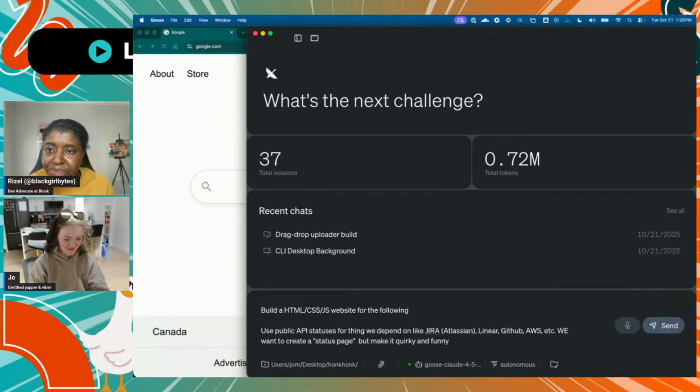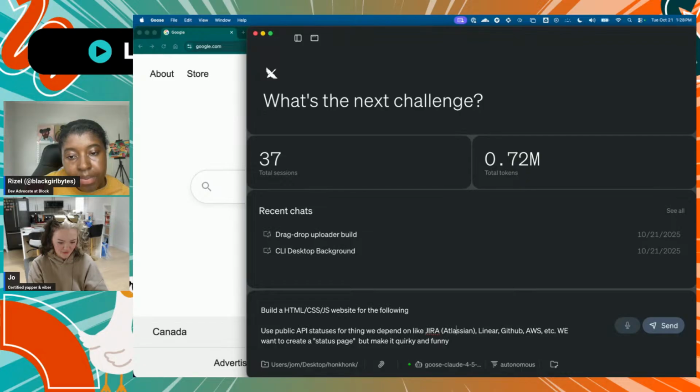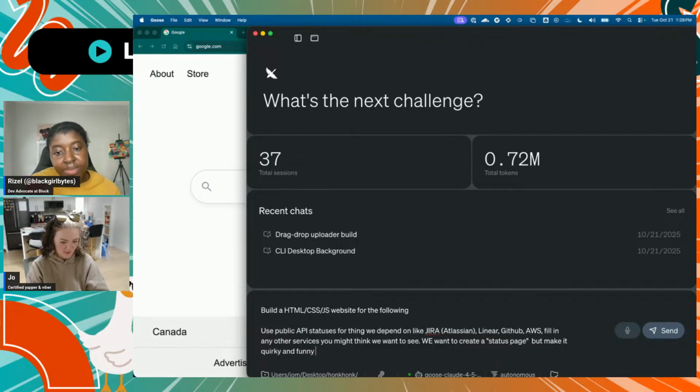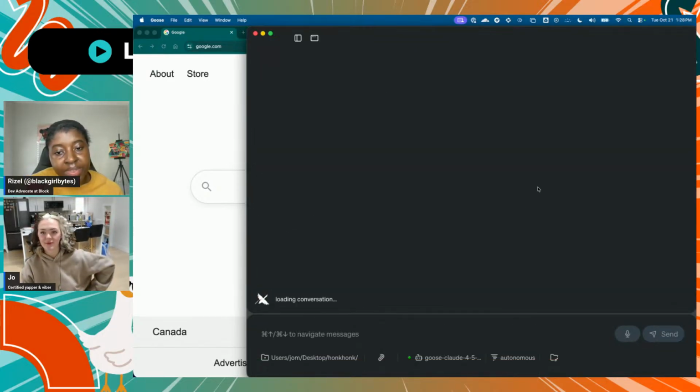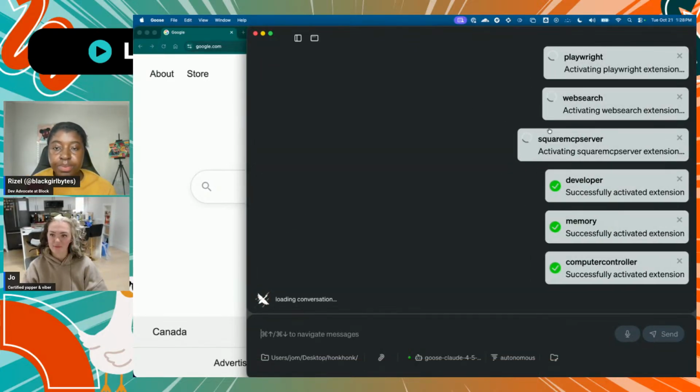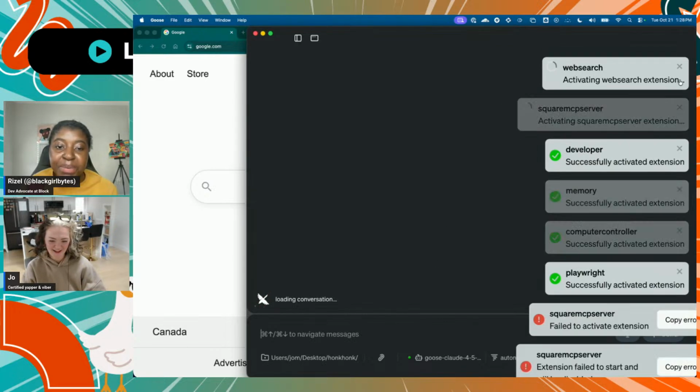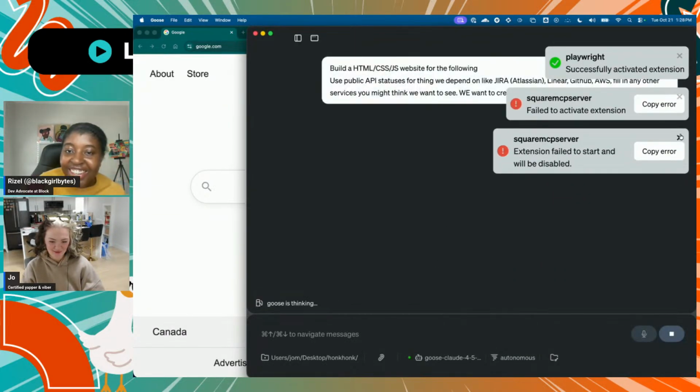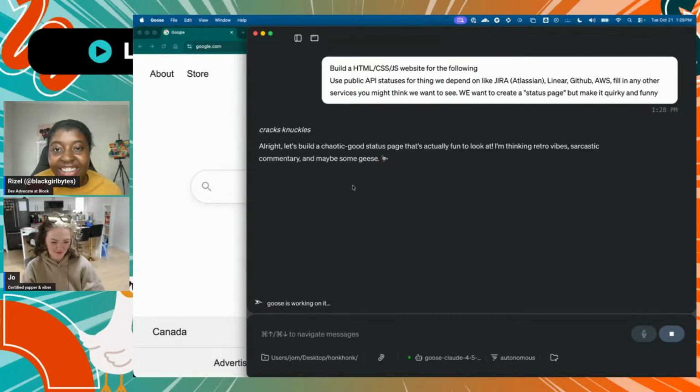But anyway, I'll just build an HTML, CSS, JS website. Use public API stats for things we depend on, like Jira. I can never say it. Atlassian, Linear, because my team started using Linear, GitHub, AWS, etc. Let me just fill in any other services you might think we want to see, but make it quirky and funny. Let's see how it goes. Oh, I hate that now all your extensions are, yeah, this MCP server is always failing and I can't turn it off. Cracks knuckles. Okay. Oh, wow.